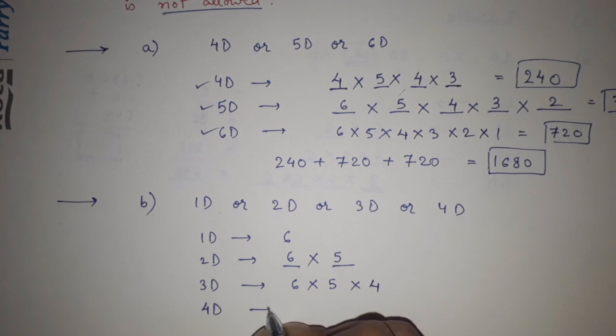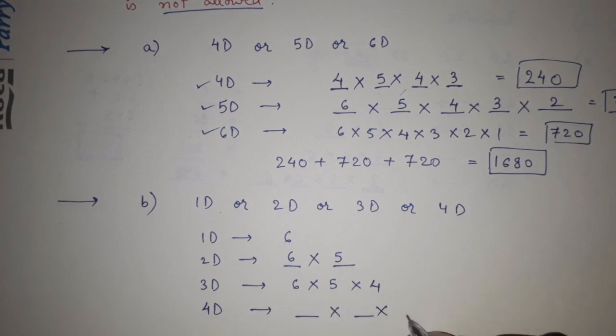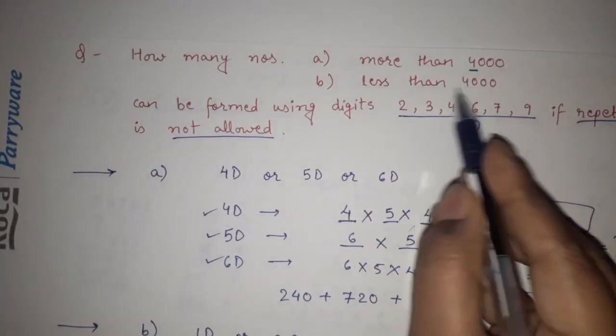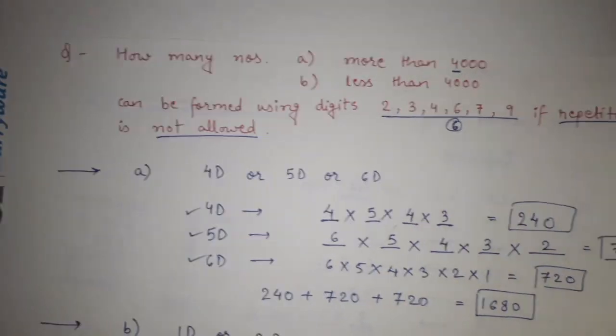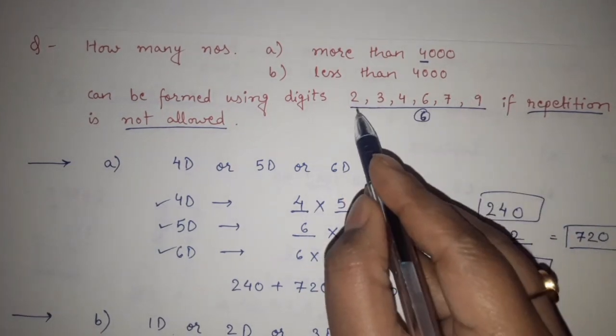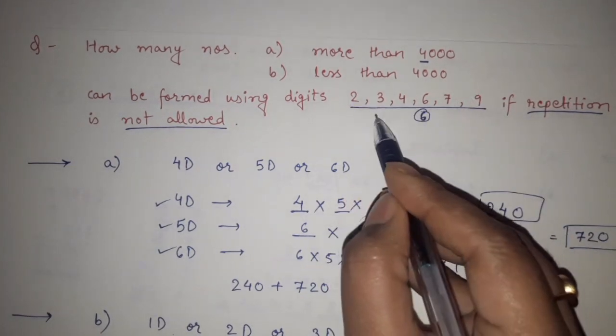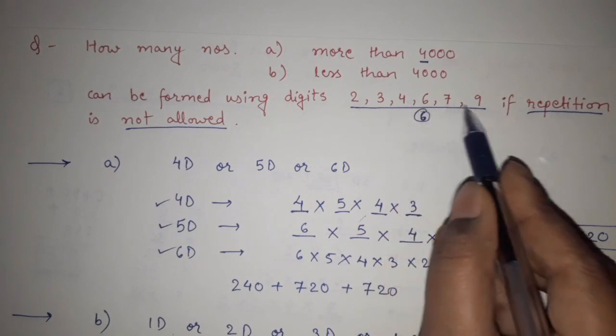Now 4 digits. What happens in 4 digits? Again we are more concerned about the first digit. See, for a 4-digit number to be less than 4000, in the first place we can use 2, yes, we can use 3, yes, but we cannot use any of them.